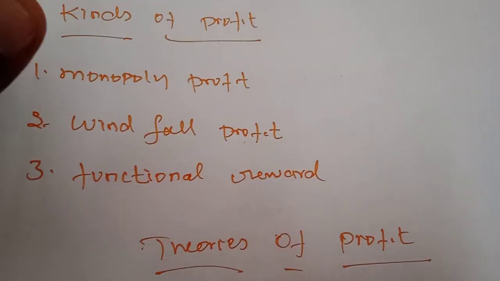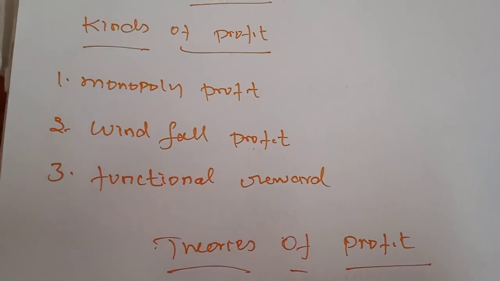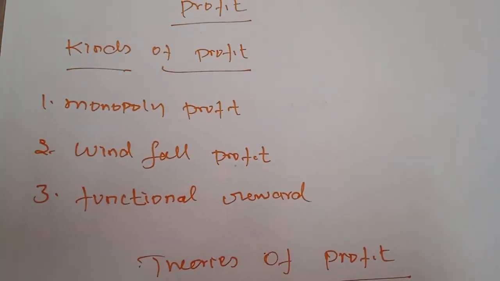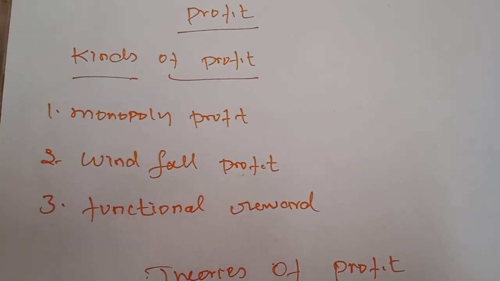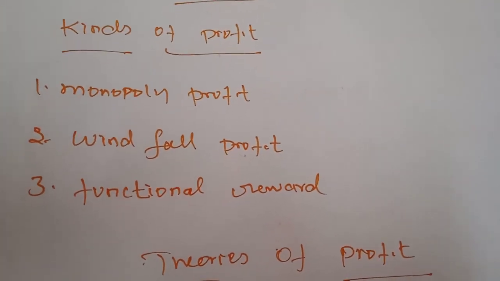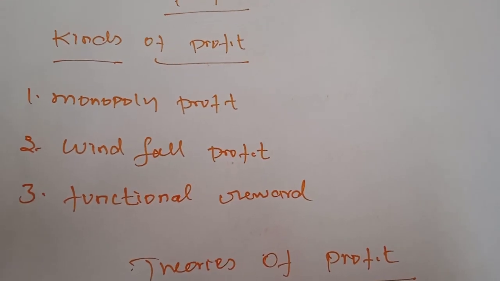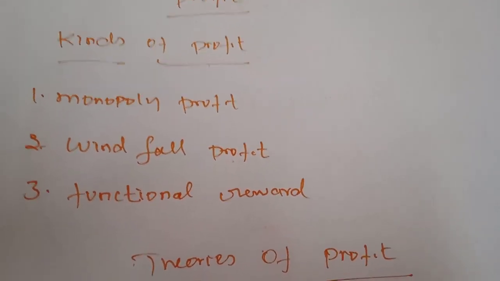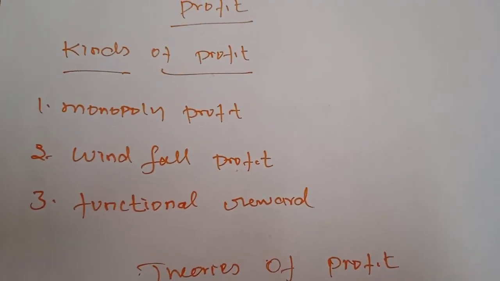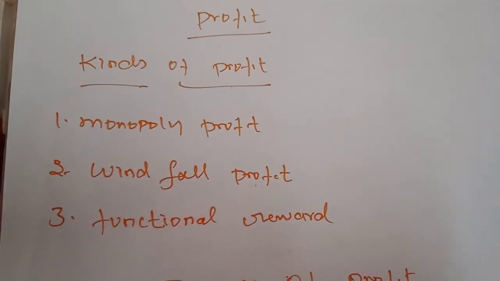Next, functional reward profit. Just like rent, wage, and interest, profit is earned by the entrepreneur for his entrepreneurial functions. So how the entrepreneurs earn profit through their functions, or on the basis of their ability, is considered functional reward profit.